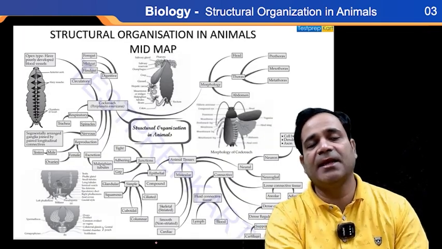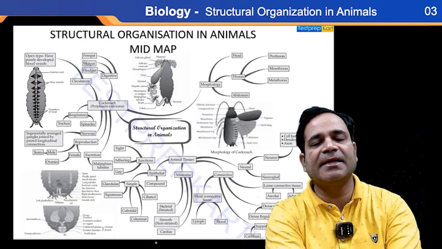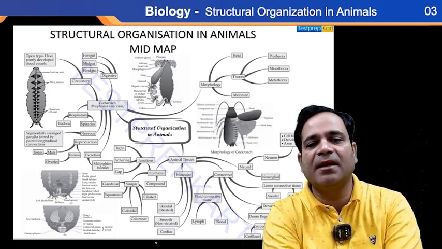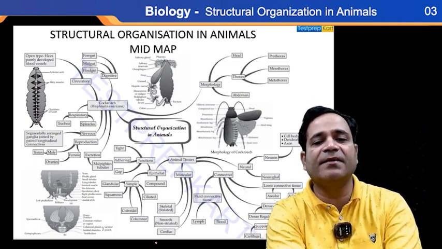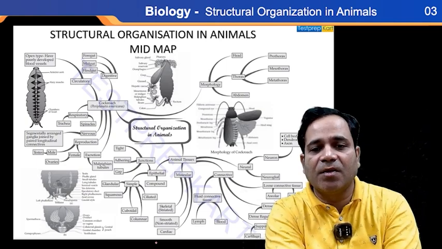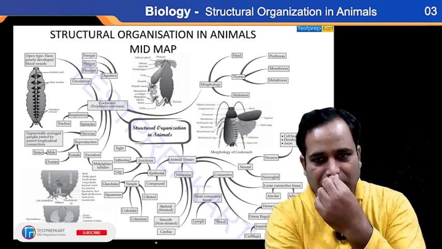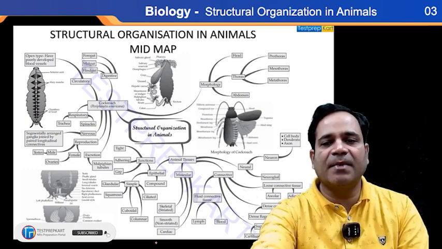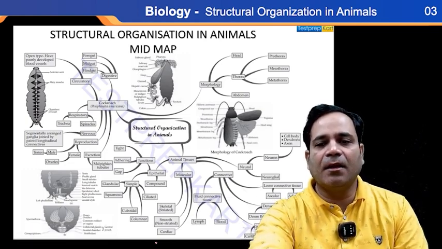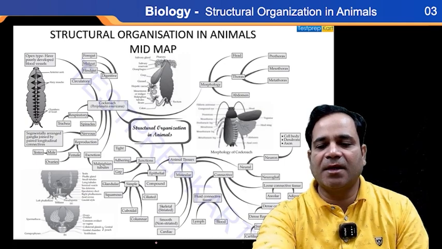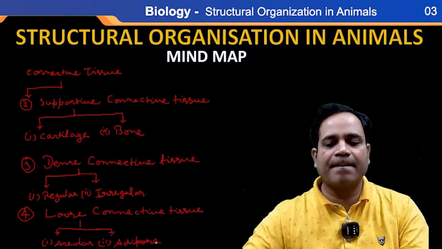And finally, the fifth classification is nervous tissue. It is classified into how many parts? Number one, neuron, and the second, neuroglia.